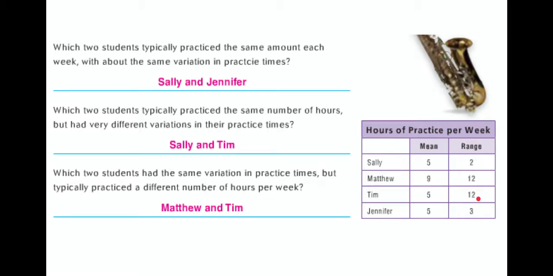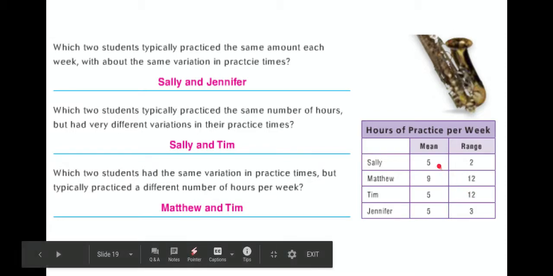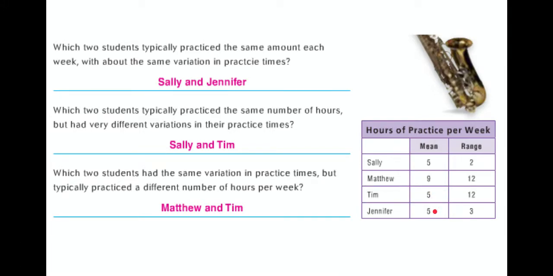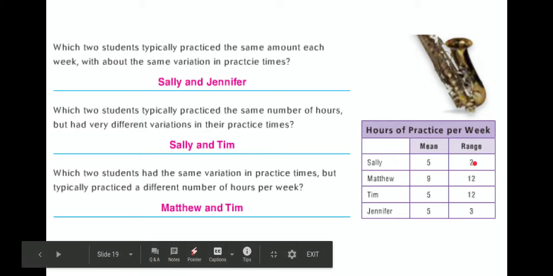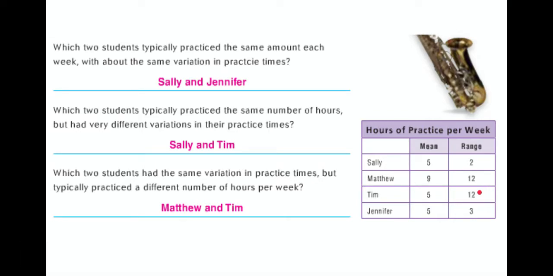Two students typically practice the same number of hours a week, but they had different variations. So this is going to be the three people again. Sally, Tim, and Jennifer all typically practice 5 hours a week, but we want very different variations, wildly different. And that would be Sally, who has a variation of a 2, and Tim, who has a variation of 12, or a range of 12.